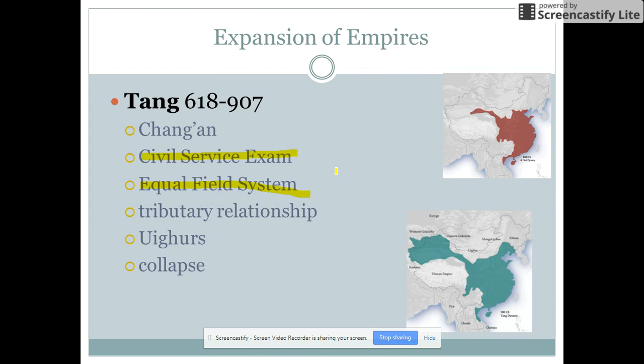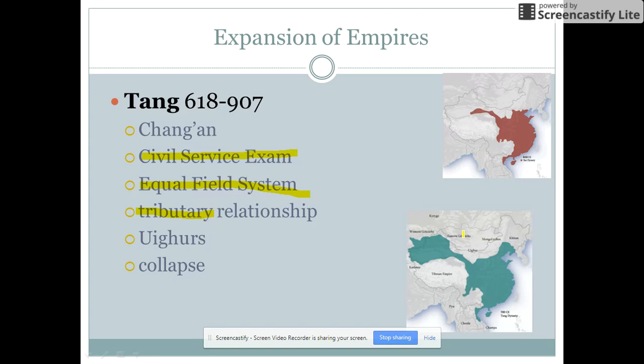The Tang dynasty is going to have a tributary relationship with its neighbors, so they set up what's called a tributary system. That's where neighboring states, so the nomads in the north or Korea or Vietnam, are going to have to pay money and provide goods to honor the emperor. Systems like this later are going to be adopted by the Mongols, and then we'll see it too in the Americas.